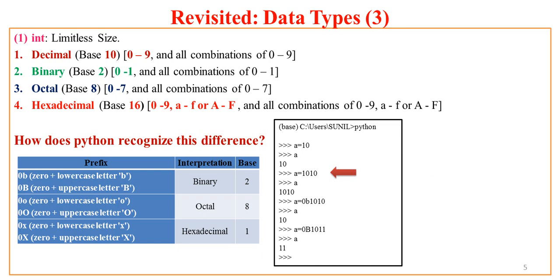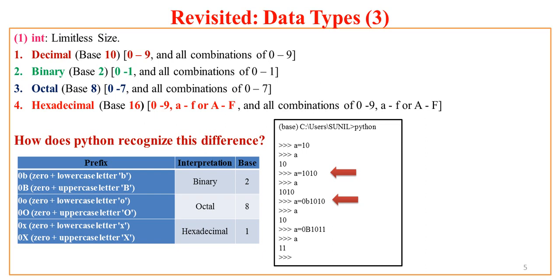What if I precede this 1010 with 0 lowercase b, and now I ask what is a? Python says it's not 1010 decimal, it is 10, because the binary representation of decimal 10 is 1010. But how do we make Python realize this? By adding prefix 0b to 1010.